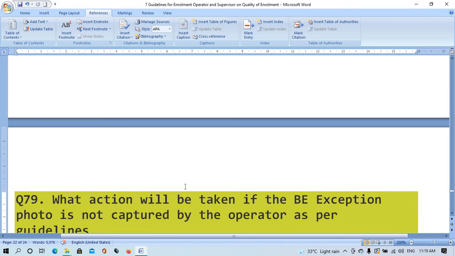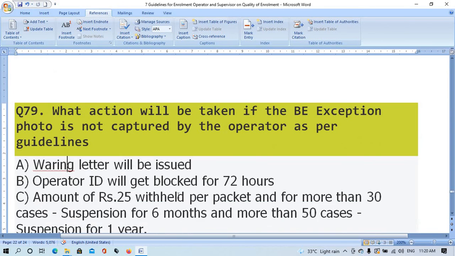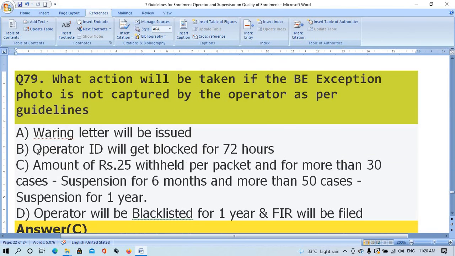Question number 79. What action will be taken if the exemption photo is not captured by the operator as per guidelines? Option A, warning letter will be issued. Option B, operator ID will be blocked for 72 hours.